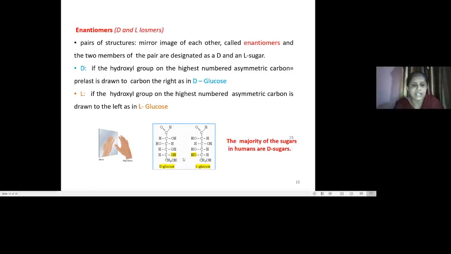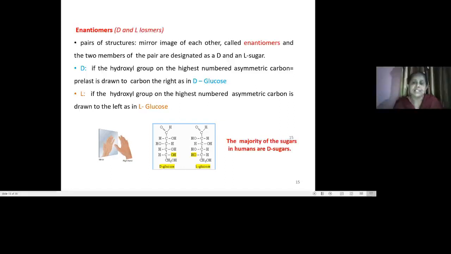This is D-glucose and this is L-glucose. So it depends upon whether the hydroxyl group on the highest numbered asymmetric carbon is present at the right or at the left. Most of the sugars present in humans belong to the D type of forms. Those are the D sugars.